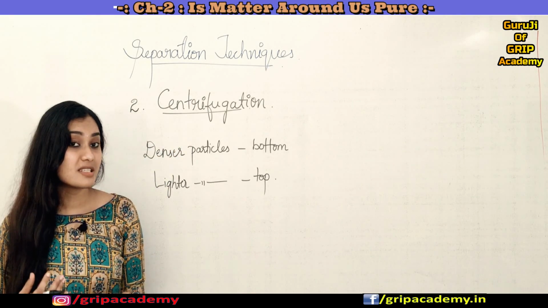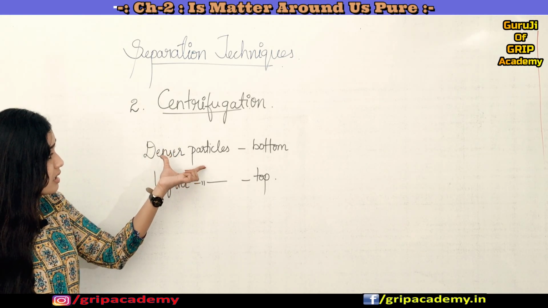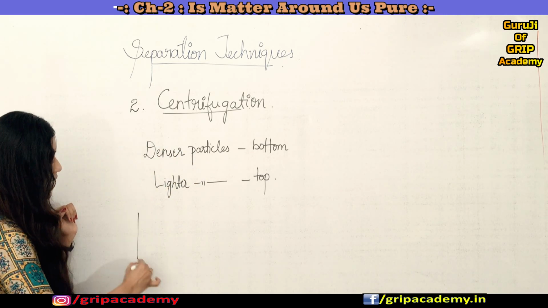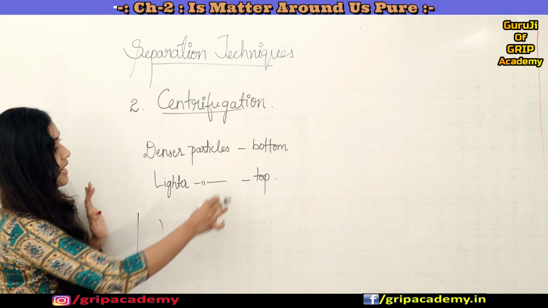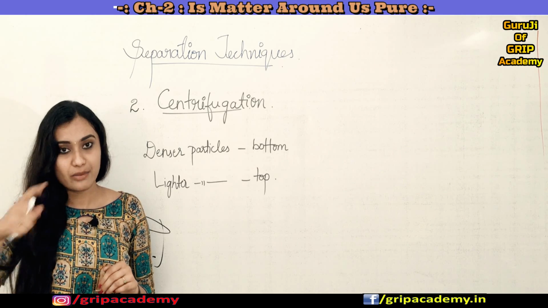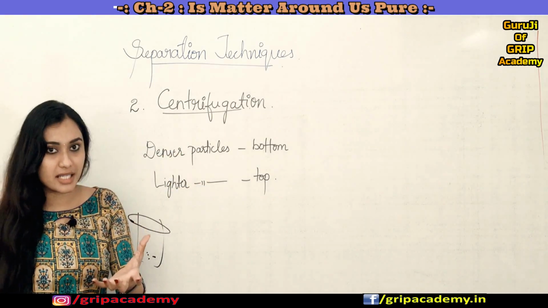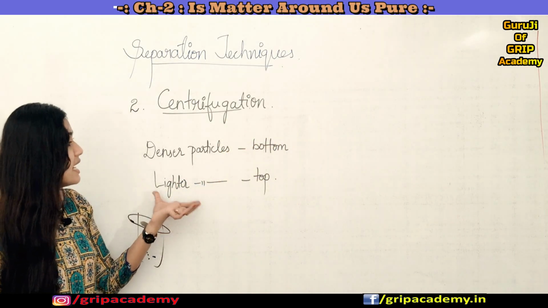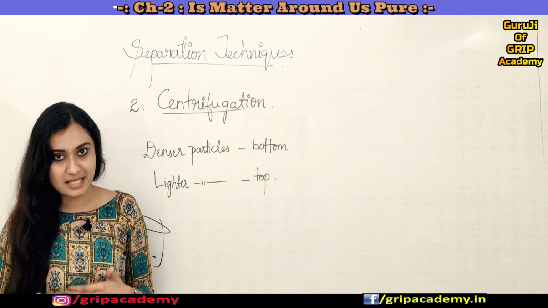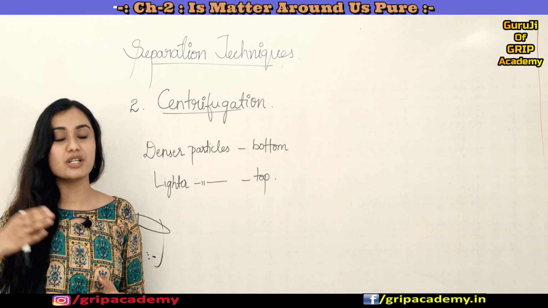Okay, so what is the principle followed by this? The denser particles will settle at the bottom and the lighter particles will settle at the top when spun rapidly. When you spin this mixture very rapidly, the denser particles will settle at the bottom and the lighter particles will settle at the top. So based on the difference in densities, we are able to separate the individual constituents from a mixture.